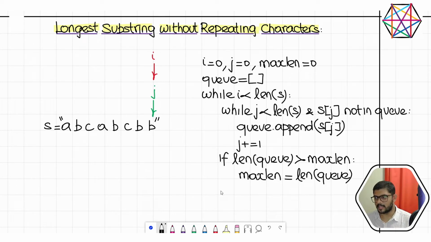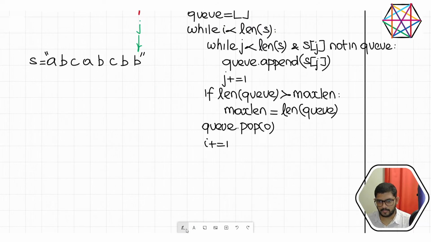That is basically dequeuing, right? Q.pop of 0. We are removing the 0th index, and of course we will have to increment I. Then again, the while loop continues till we hit the end of the given string. Then finally, we are going to return maximum length.